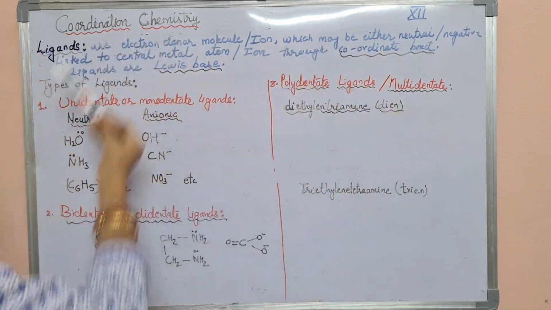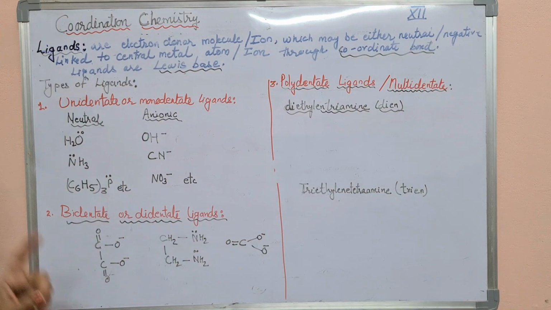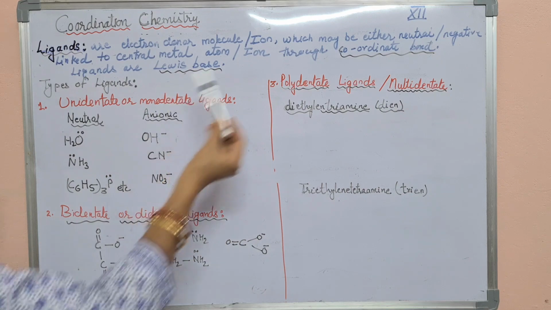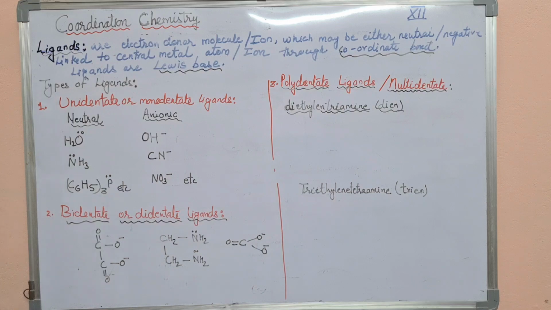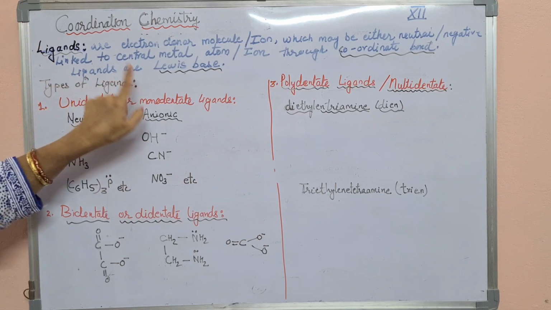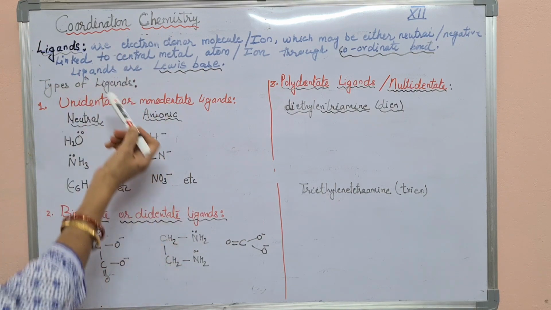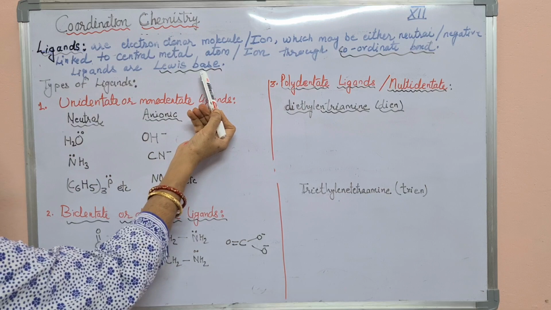Coordinate bond, because the compounds are coordinate. One-sided donation of a lone pair of electrons, I told you. So that is why they form a coordinate bond with the central metal atom. I think the word ligand is clear to all of you. And as ligands are donating a lone pair of electrons, they are Lewis bases.